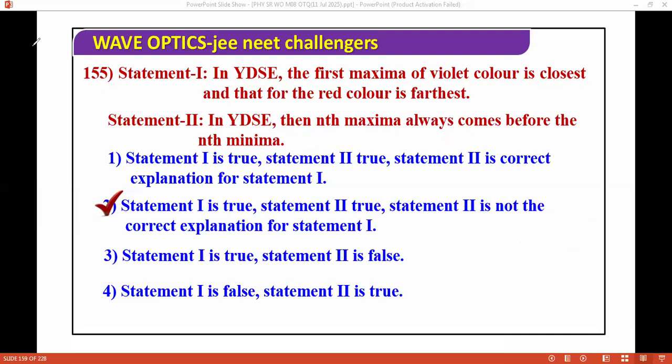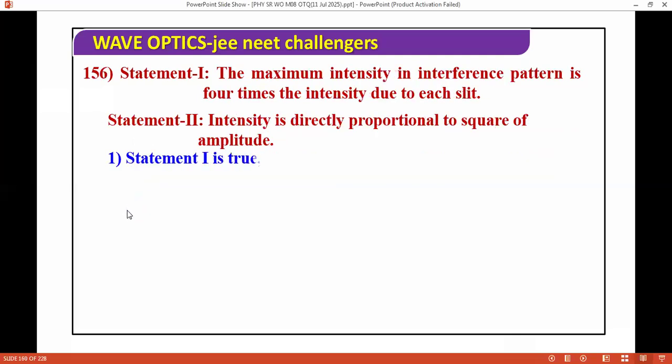Next question I'm moving ahead. It's a good question. Next question I'm moving ahead. These questions, try to do these questions, everyone.